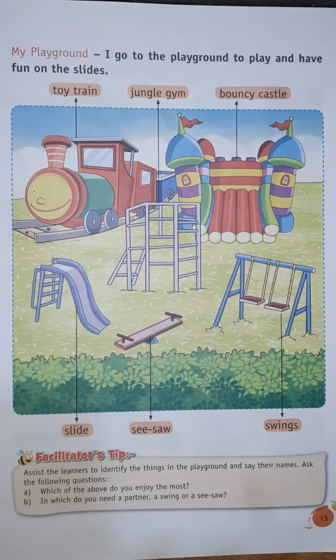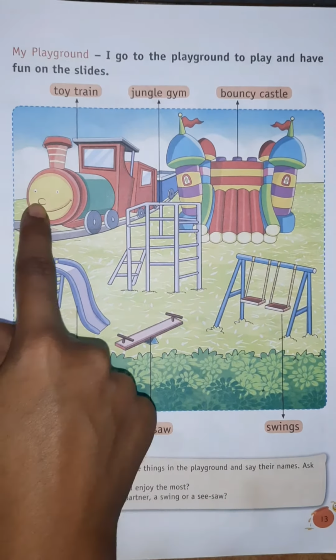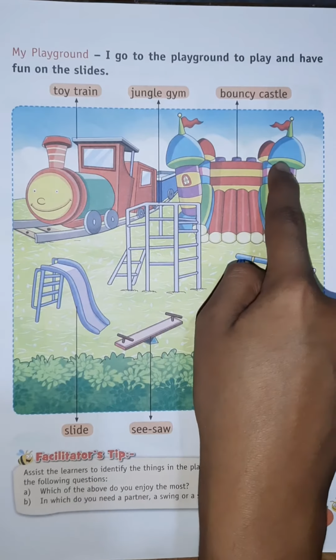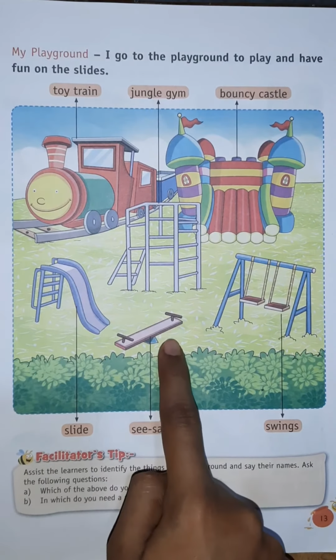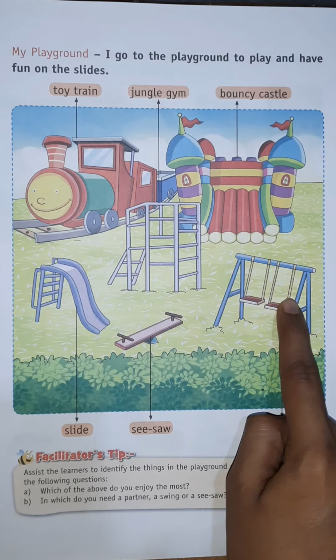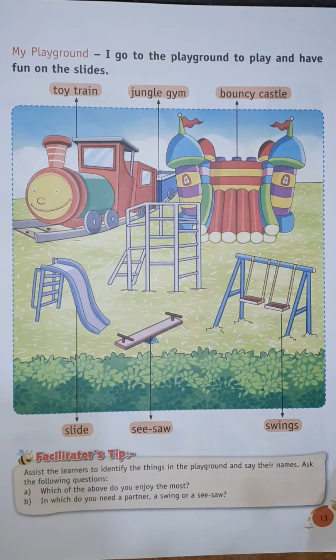What you have to do is you have to learn the things we see at playground, which means things like toy train, jungle gym, bouncy castle, slide, seesaw, and swings. Learn these and let me know.